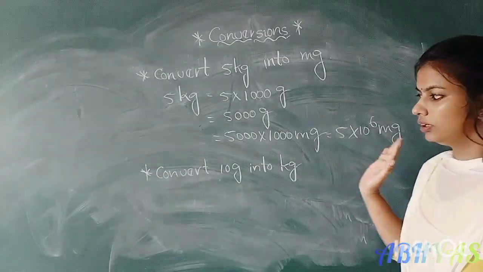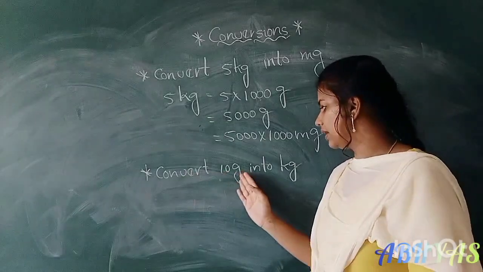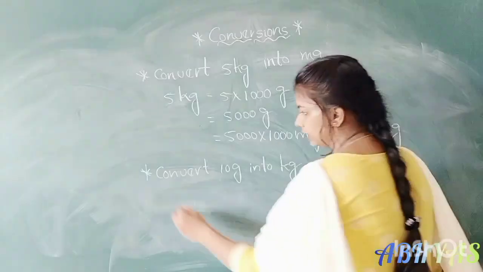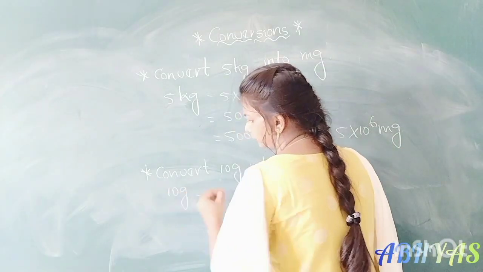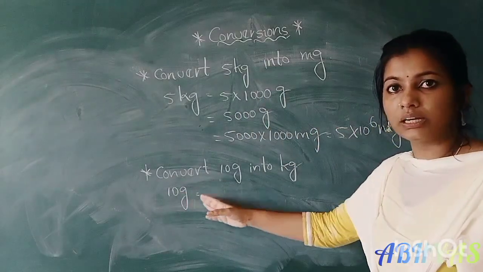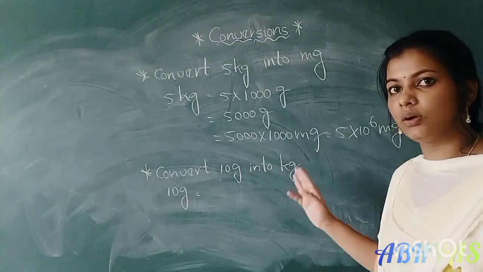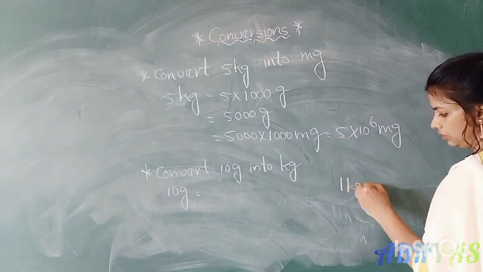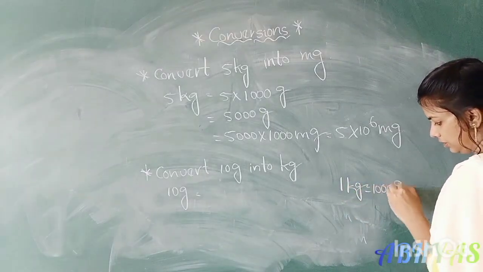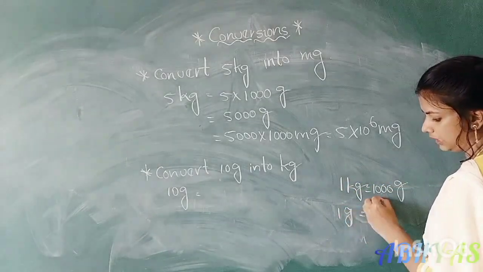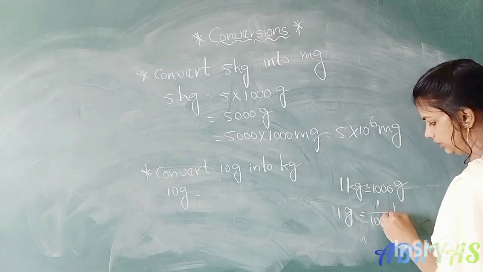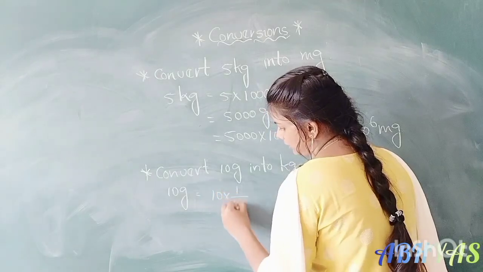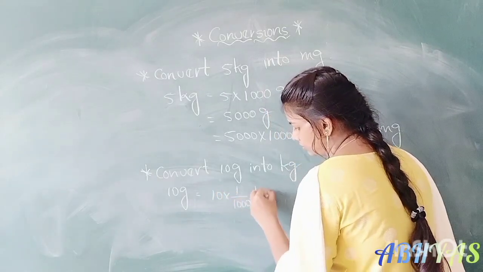Okay. So the next, convert 10 grams into kilograms. First we have to take the given quantity. So 10 grams. 1 kg equal to how many grams? 1 kilogram equal to 1000 grams, right? So 1 gram equal to how many kilograms? 1 by 1000 kilograms. So that is equal to 10 into 1 by 1000 kilograms.